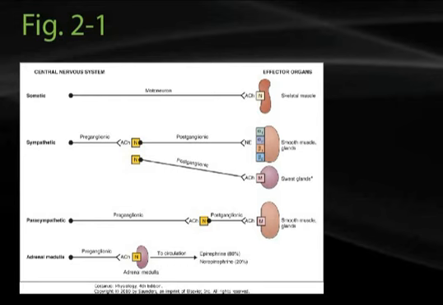And then finally the adrenal medulla, which is essentially part of the sympathetic nervous system, has a short preganglionic, and there is no postganglionic axon. The postganglionic cell is a chromaffin cell that releases primarily epinephrine, approximately 80%, and less norepinephrine, approximately 20%, directly into the circulation.